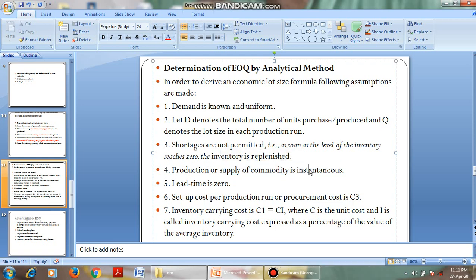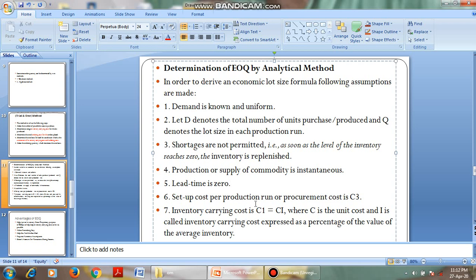In case the commodity is over, it has to be produced instantly. Lead time is 0, that is, the ordering time and the time we get the goods must be 0, with no wastage of time.